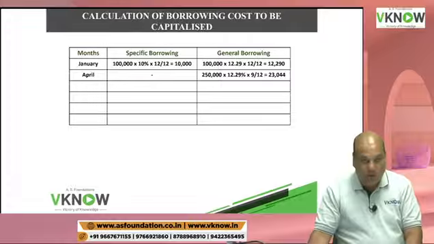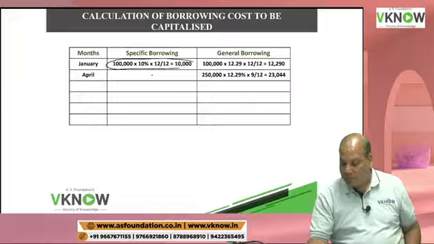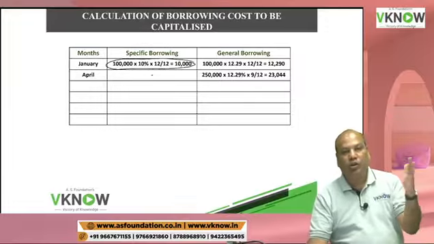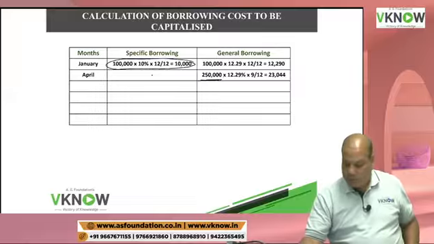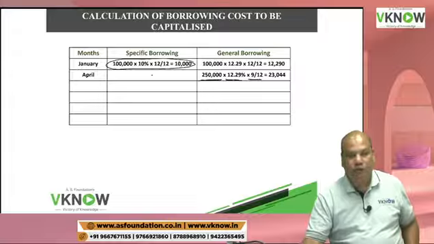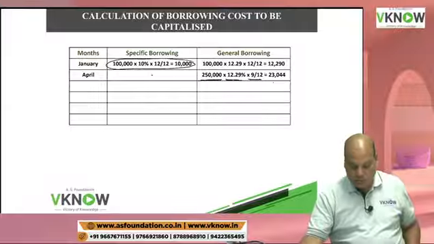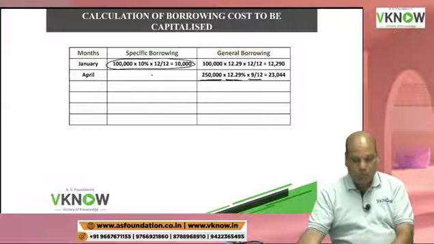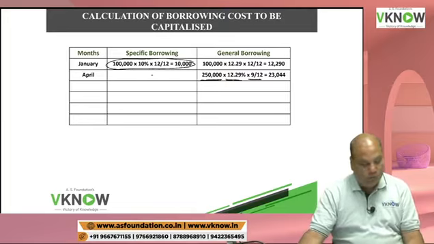Now write down April. No more specific borrowing, that was fully utilized here. Now everything will go in the general borrowing column only. 2,50,000 given into 12.29%, and April 1st to December 31st is 9 months. Multiply and give me the answer. Is it 23044? Is it 23044?